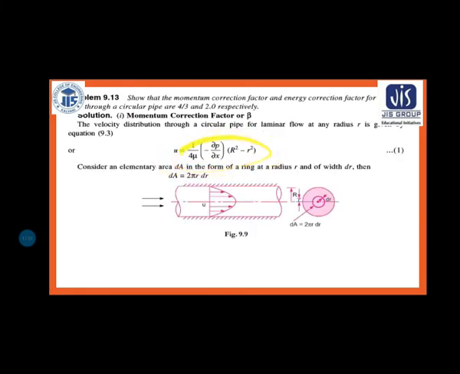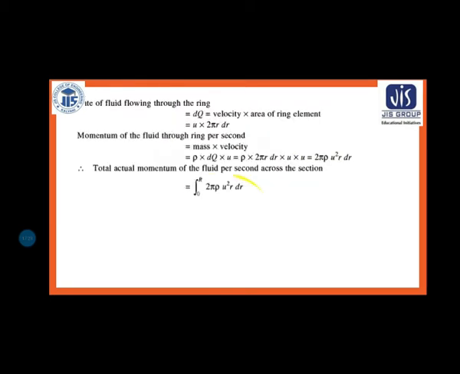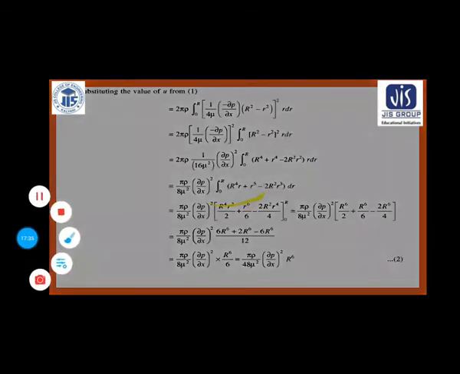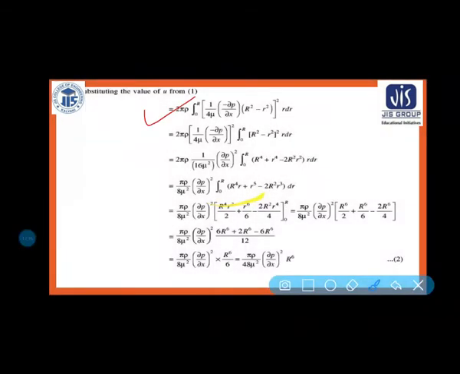That is why I can put the value of u here. You can put the value of u, and 2 pi rho is constant. So that is why this is the final equation. And after this you can see 1 by 4 mu del p by del x, it is also constant.